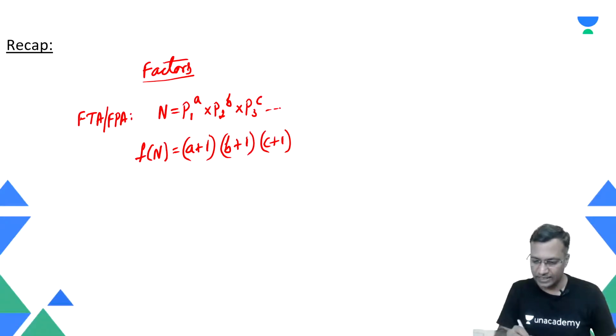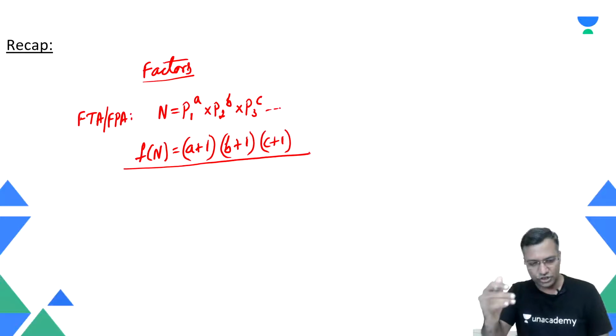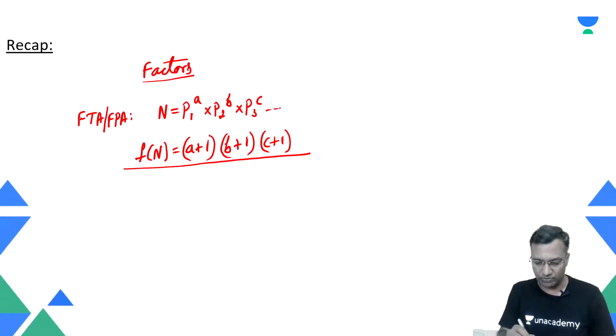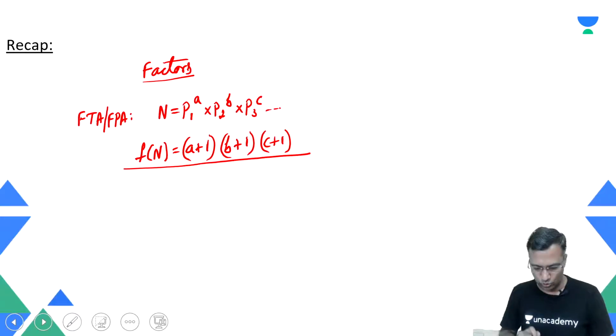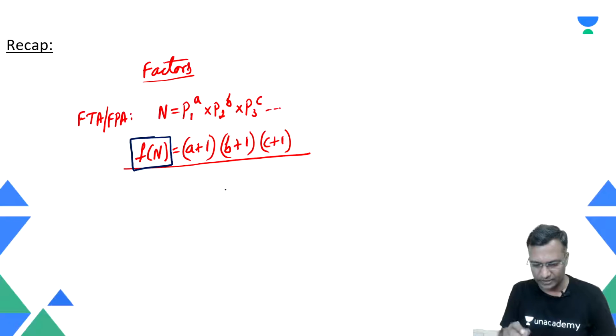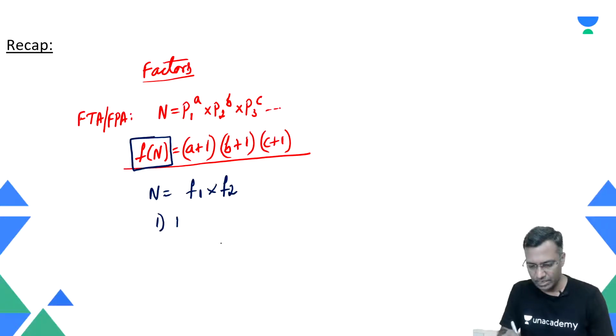That's one aspect. Then in yesterday's lecture, we also learned one of the applications of the factors. Now that we understood how to count the factors, we tried to write the number: how do I write a given number as a product of two factors? We did three cases in this. The first: the given number is not a perfect square.